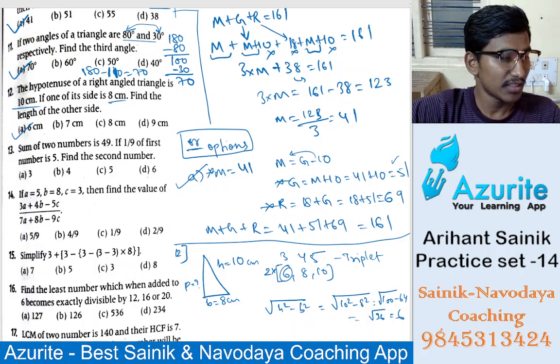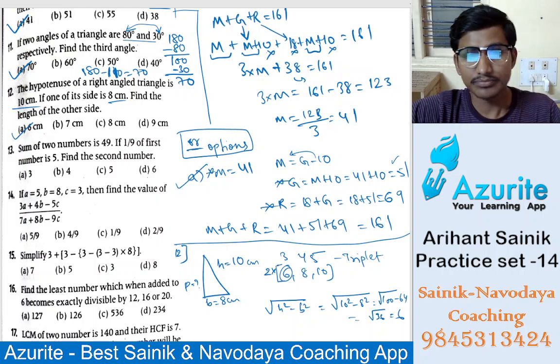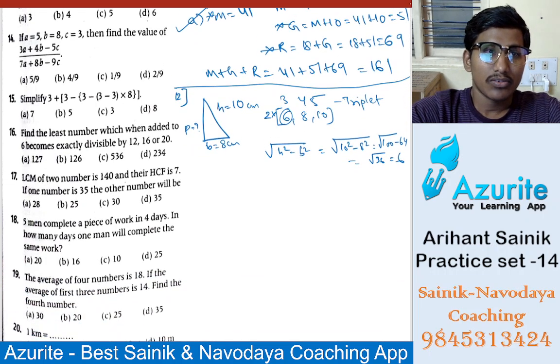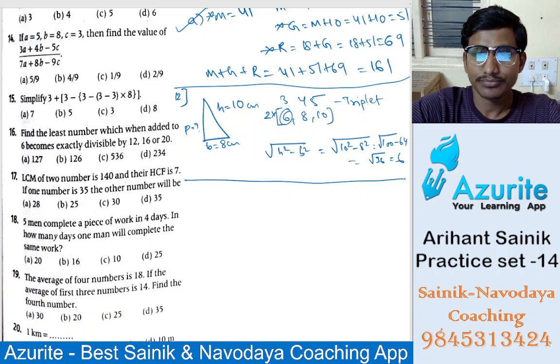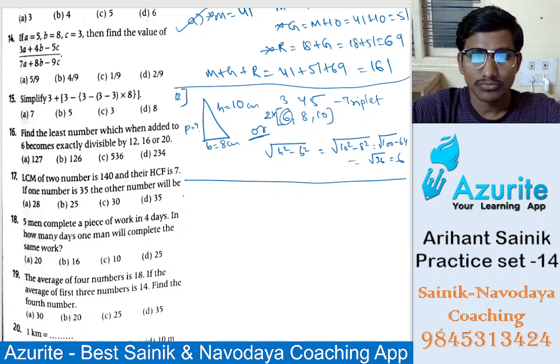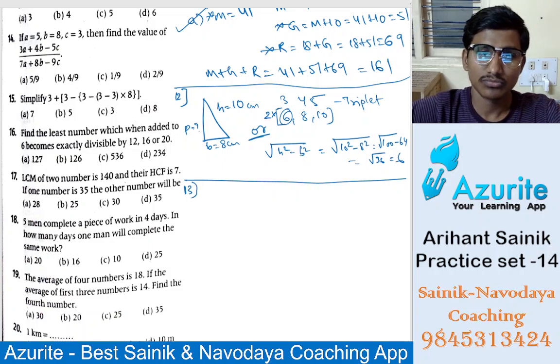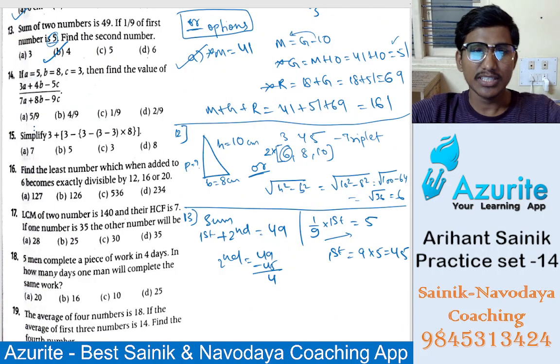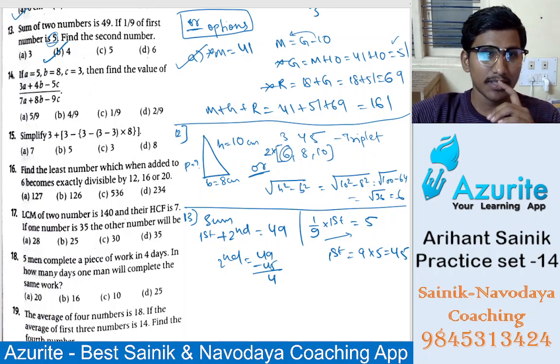Okay, understand? Sir, I have a doubt, sir. You solved the 3, 4, 5 triplet upside, sir. 3 into 2 will be 6, and 4 into 2 will be 8, and 5 into 2 will be 10, sir. How will 6 be the answer, sir? Okay. So here once again I will tell, that is the 13th.